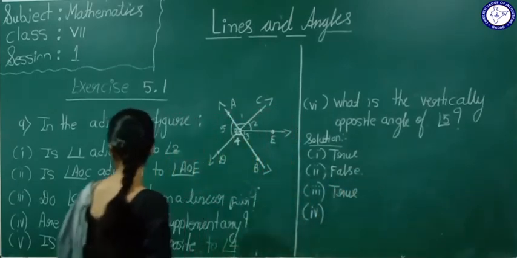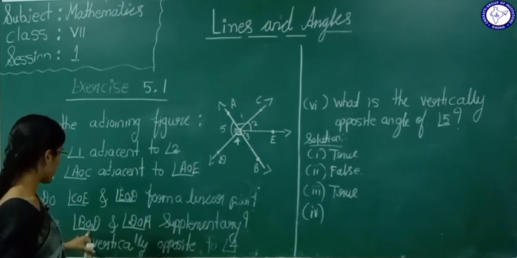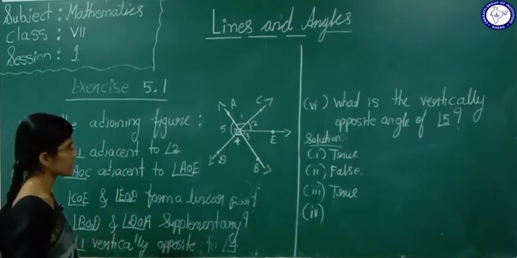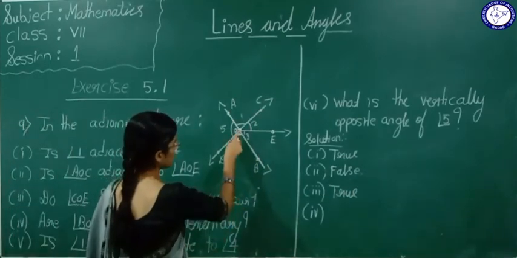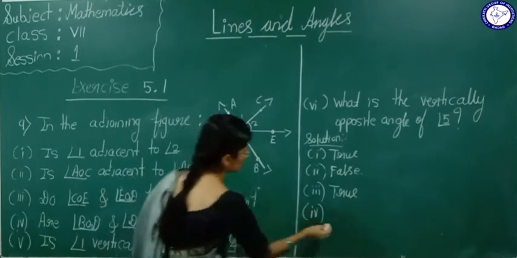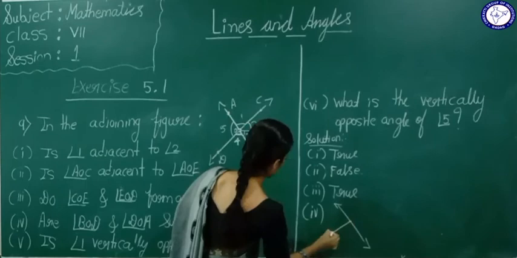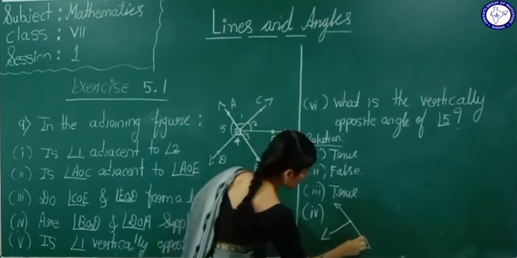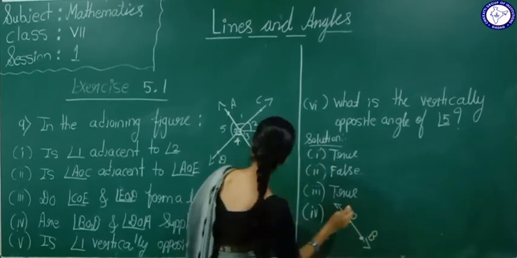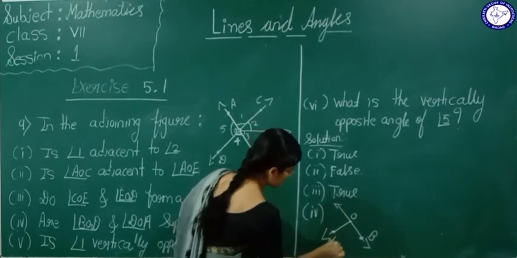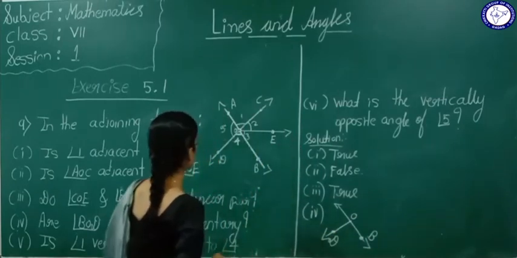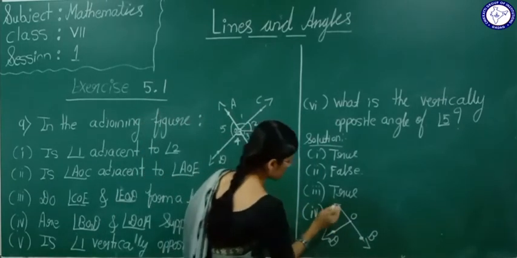Now see the fourth statement. Are angle BOD and DOA supplementary? See here. BOD, I will draw it separately, so you are going to understand clearly. BOD, DOA.